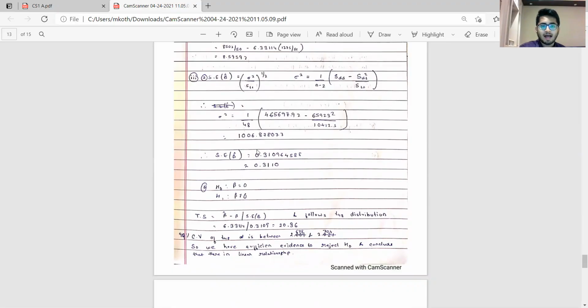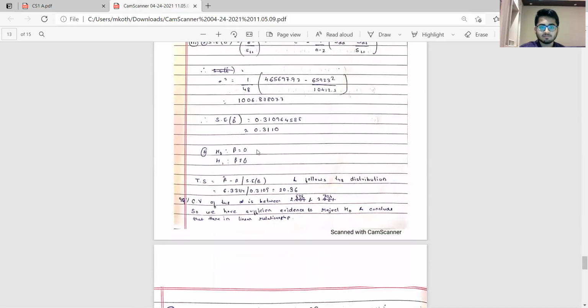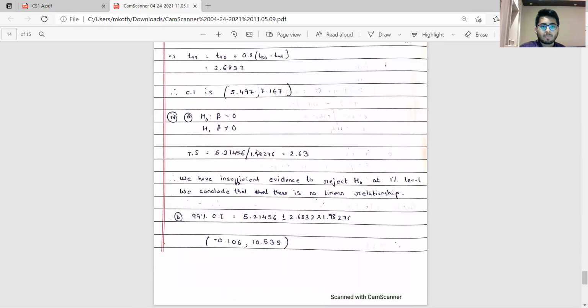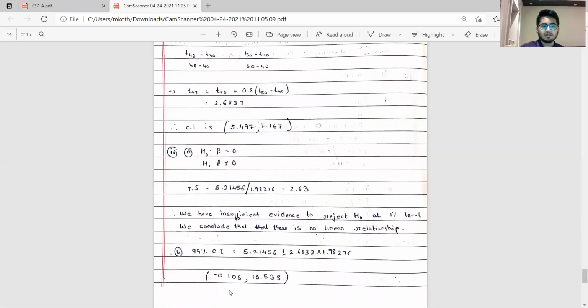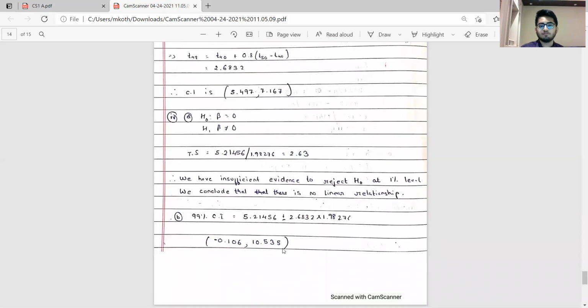So we basically have sufficient evidence to reject H naught and conclude that there is in fact a linear relationship. And then finally towards the last part, or rather should I say part C, a confidence interval has been found. Part 4A, when we perform the test whether beta is 0 or not, we have insufficient evidence to reject H naught. So we basically conclude that there is no linear relationship. And part B, we have basically calculated the confidence interval for the same. So again, this was a fairly straightforward question.